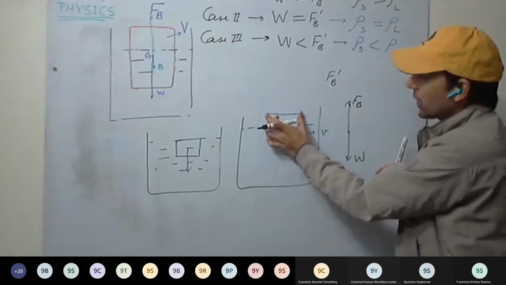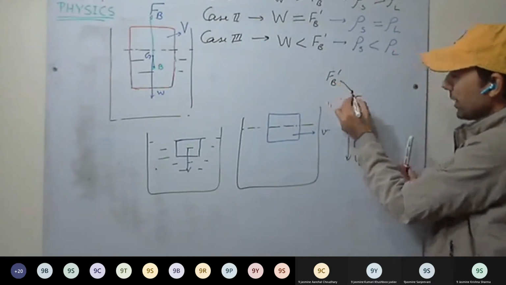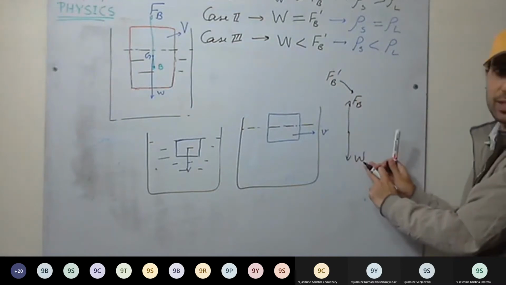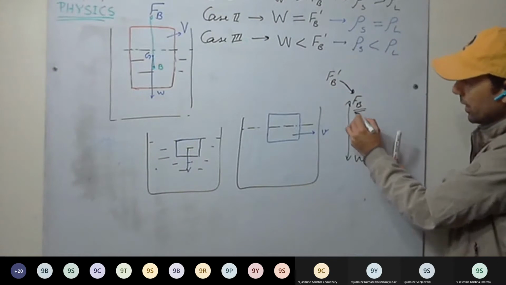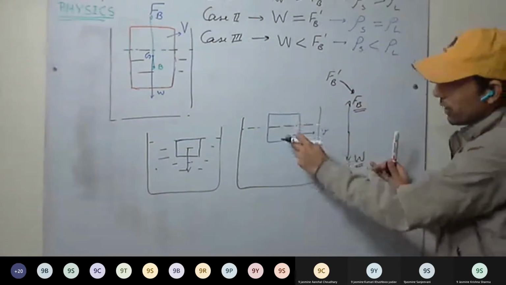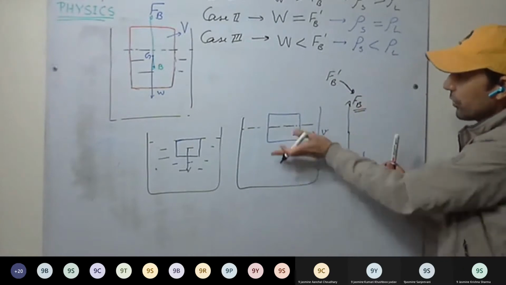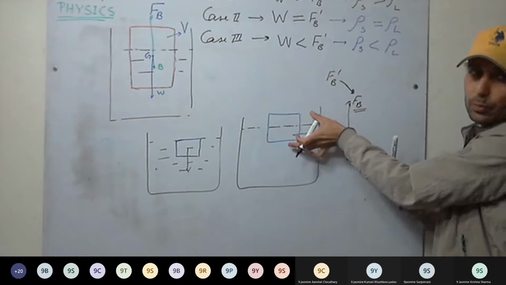It will come outside the water. As it is coming outside the water, its buoyant force keeps on decreasing till it becomes equal to the weight of the liquid displaced. So this buoyant force is decreasing till it becomes equal to the weight of the liquid displaced. When they become equal, it will no more come out. It won't come out more. It will stay in this position.